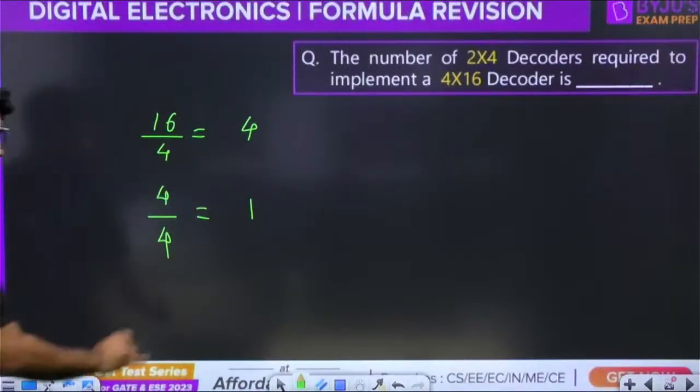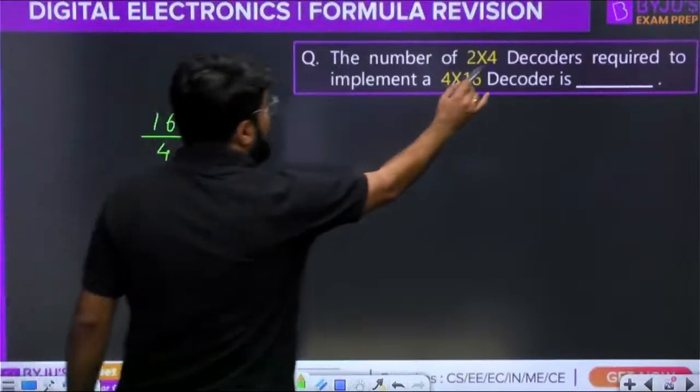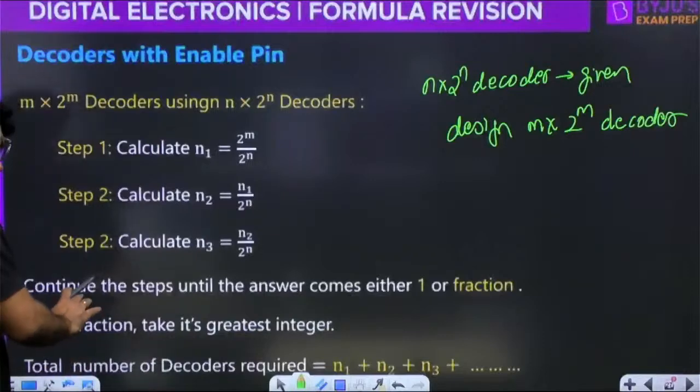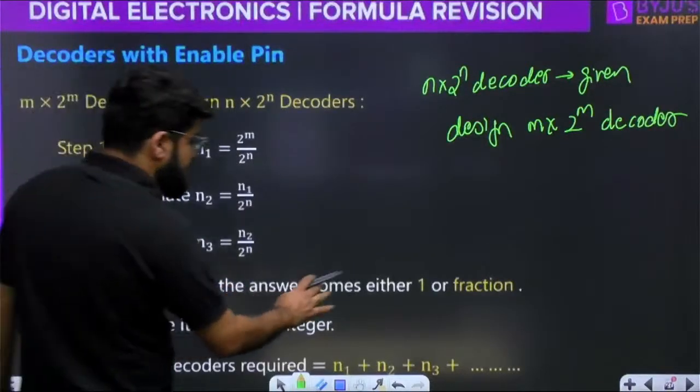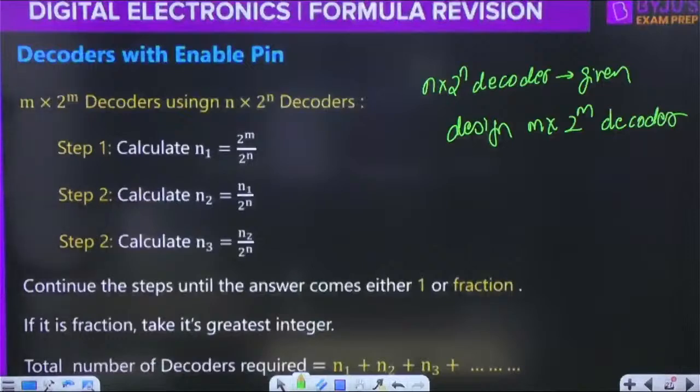Now, again I will divide. Every time, whatever answer you get, divide by 4. Divide by the number of outputs in the given decoder. Then continue the steps until the answer comes either 1 or a fraction, which is not an integer. If it is a fraction, take its greatest integer function, and the total number of decoders required are n1 plus n2 plus n3 etc.